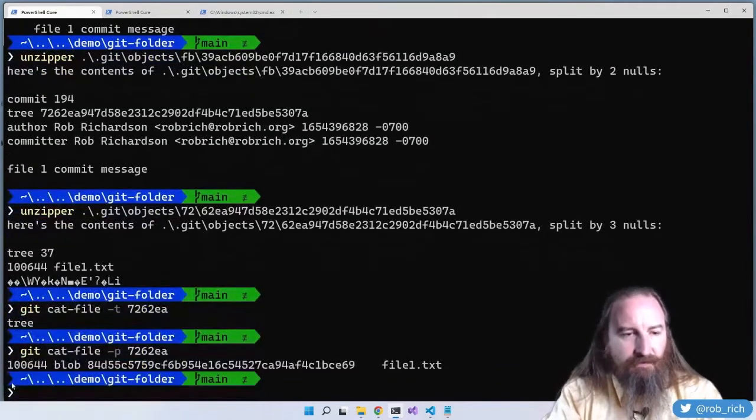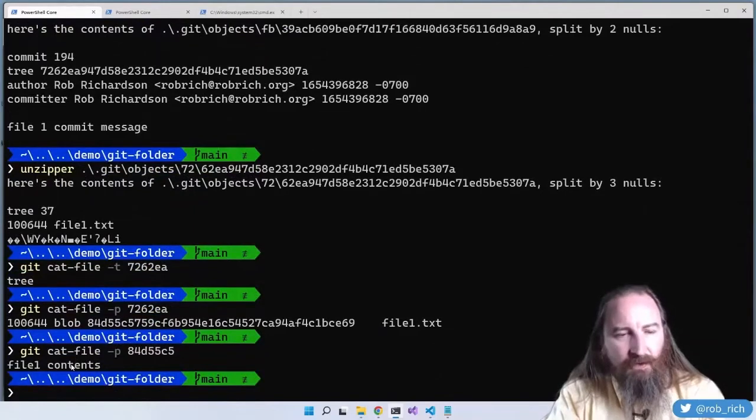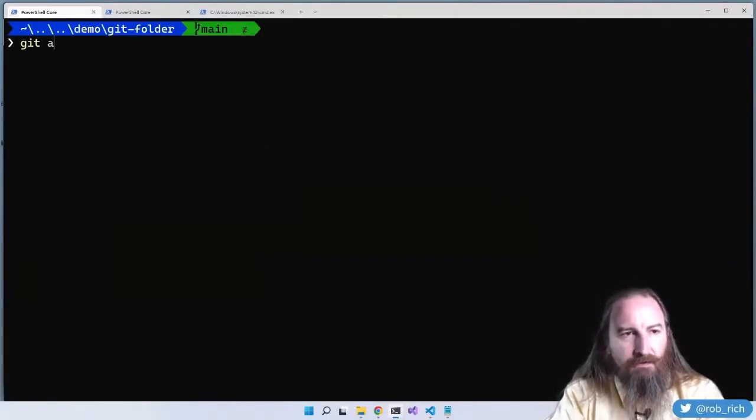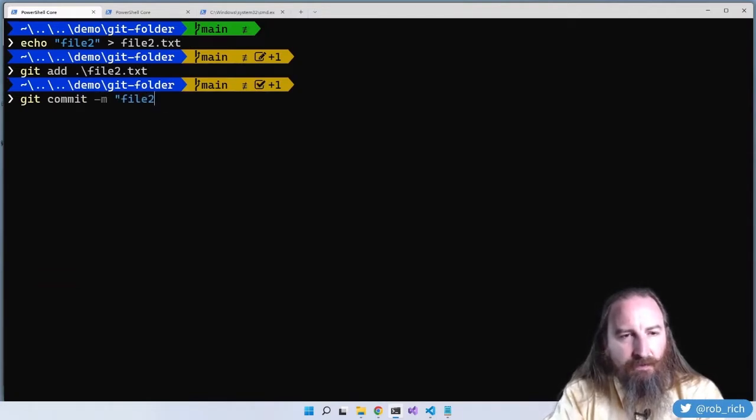7262EA, and we see it's a tree node referencing this file with these file permissions, and here's the file name, and this blob, here's the file contents. Let's git cat-file -p, there's the blob contents, the file1 contents. Excellent. So if we create another commit, let's echo file2 to file2.txt, git add file2, git commit -m file2.